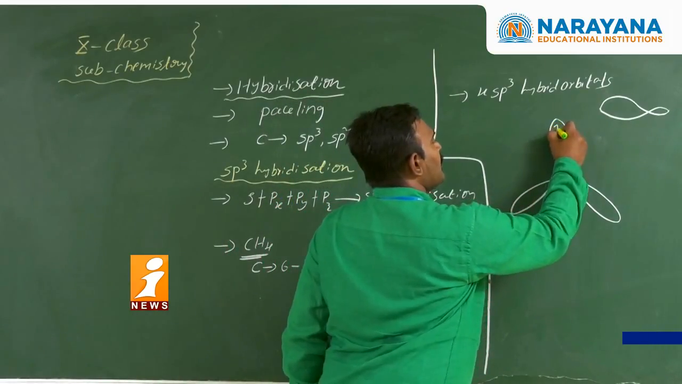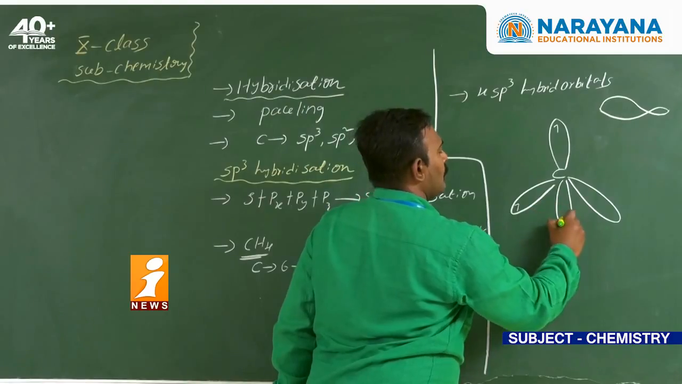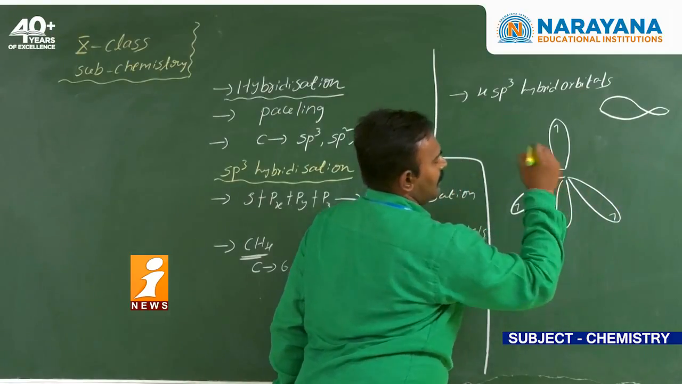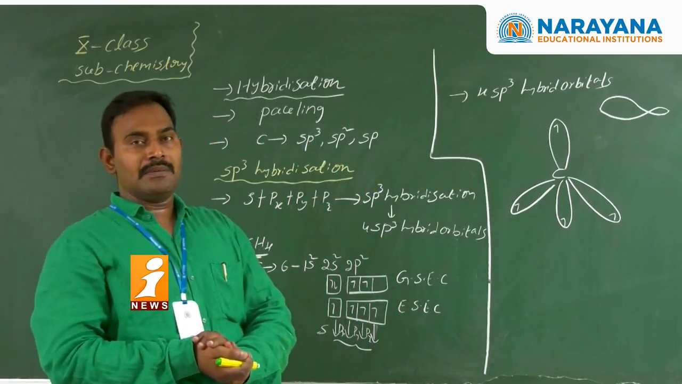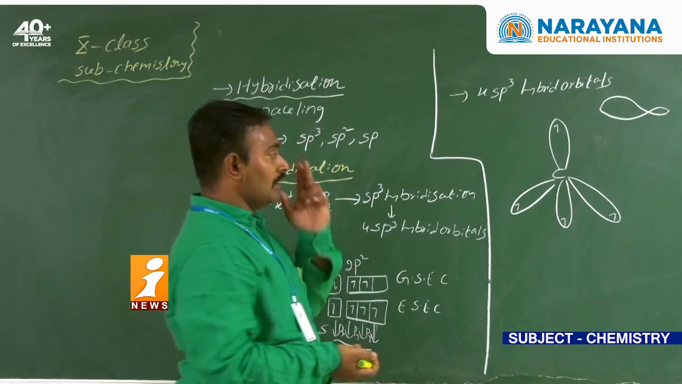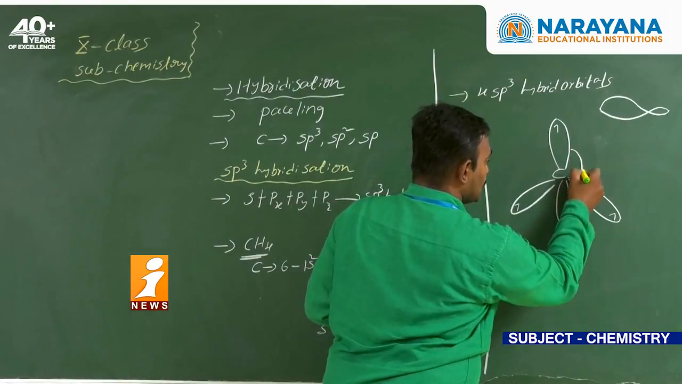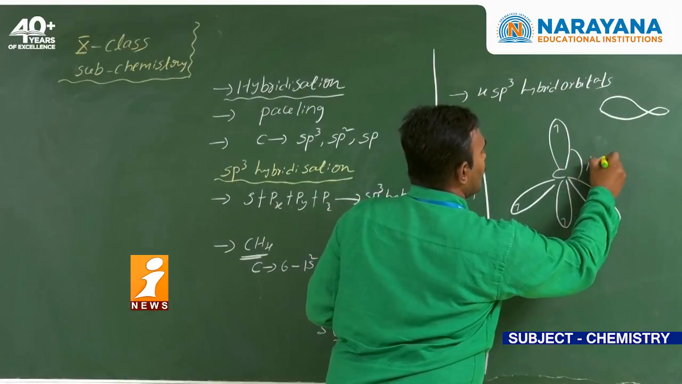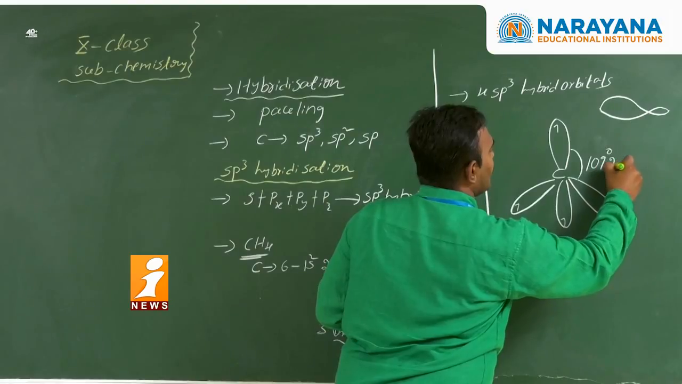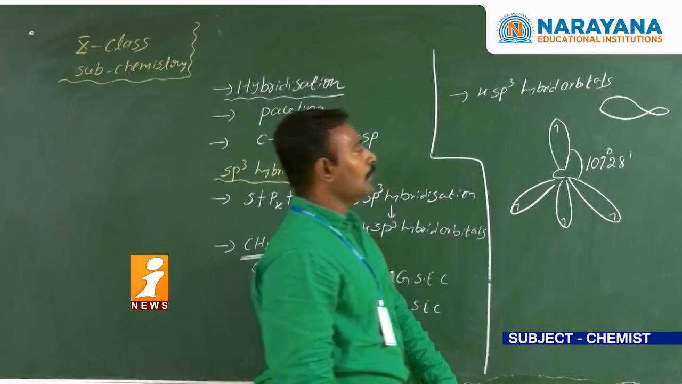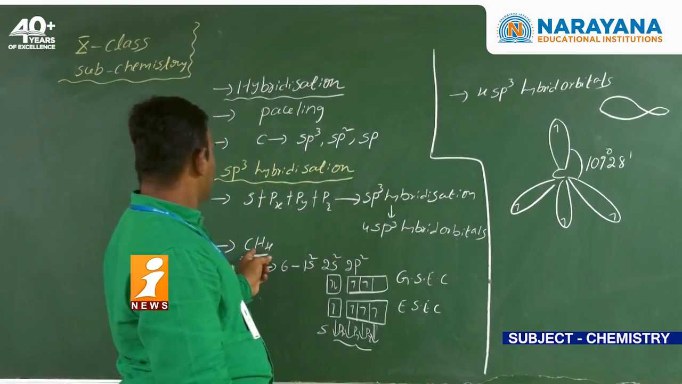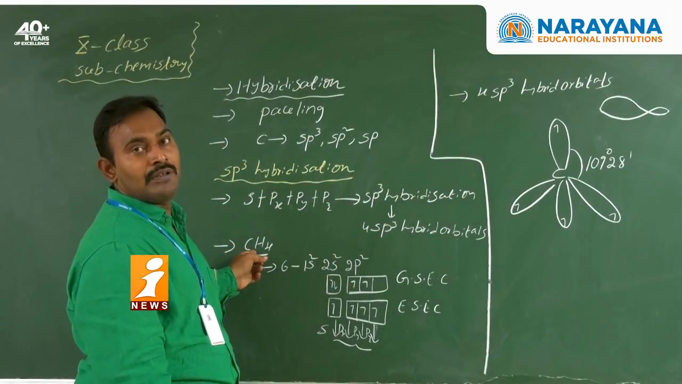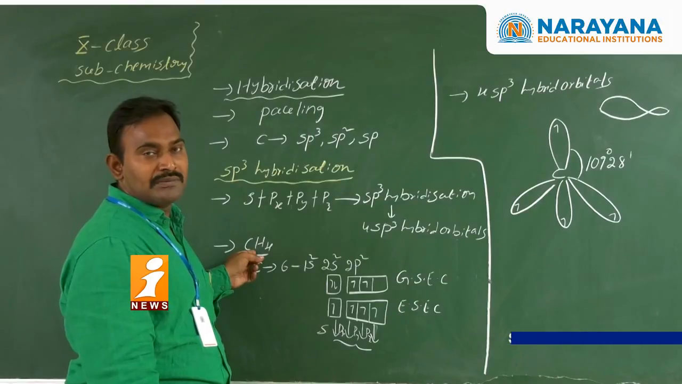Next, each hybrid orbital has one electron. That means four sp3 hybrid orbitals are there, and in each hybrid orbital there is one electron. These hybrid orbitals orient tetrahedrally around the carbon. The bond angle is 109 degrees 28 minutes. Now coming to the remaining atoms, forming CH4, the remaining four hydrogen atoms are there.